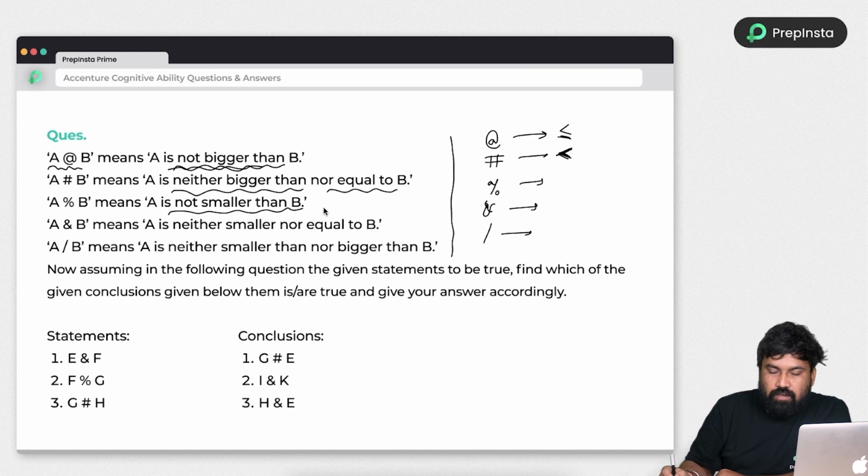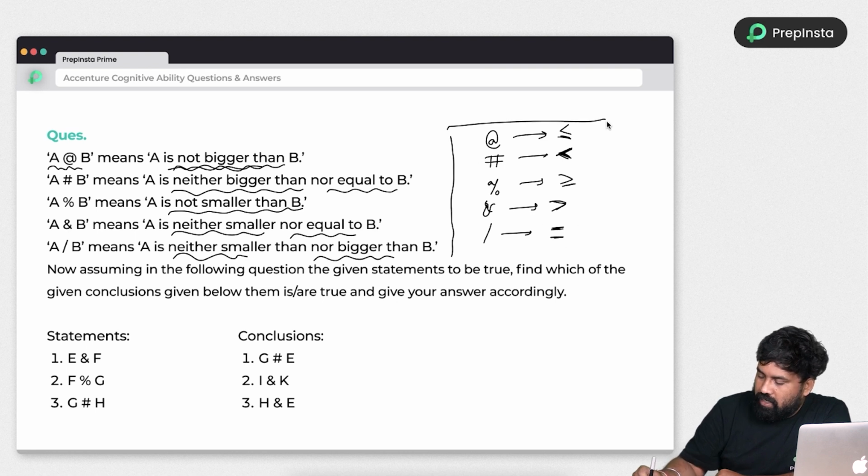Not smaller than. If it is not smaller, then definitely it will be bigger or equal. Neither smaller nor equal, so it is always bigger. Neither smaller nor bigger means it is equal. So this is how you need to create the table.